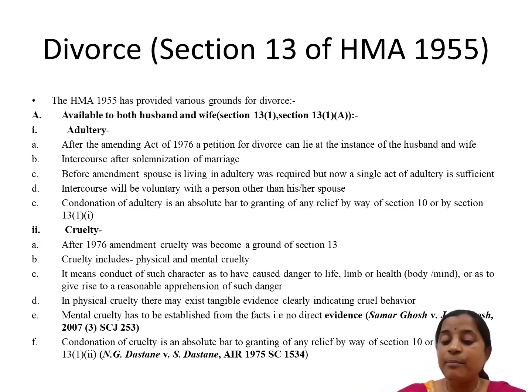It means कि अगर हम बात करें अमेंडमेंट से पहले यानी 1976 से पहले कंटिन्यूटी होना चाहिए था एक्ट में. A continuity is required in adultery, but after 76 only one act of adultery is sufficient for 13. For section 13, intercourse will be voluntary with a person other than his or her spouse. This is also required. And the very last one, condonation of adultery is an absolute bar to granting any relief by way of section 10 or by section 13(1). Condonation of delay, that is provided under section 23 of HMA 1955.